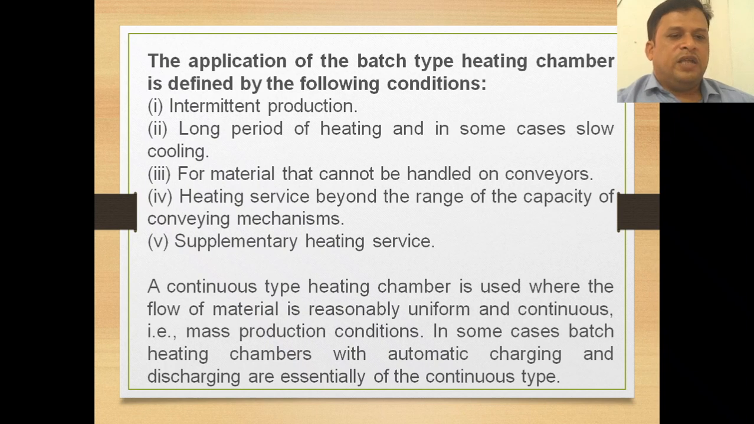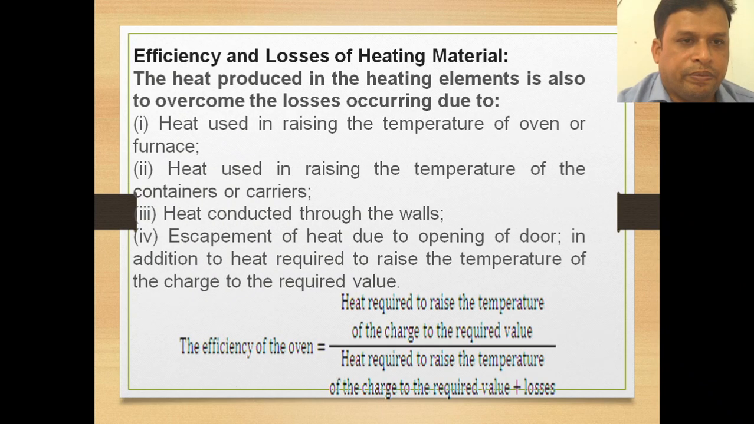And a continuous type heating chamber is used where the flow of material is reasonably uniform and continuous, that is mass production conditions. In some cases, batch heating chambers with automatic charging and discharging are essentially of the continuous type only. So continuous type is nothing but a heating chamber used where the flow of material is reasonably uniform and continuous. Continuous means the continuous production under mass production conditions, and batch type means where we require the heat transfer or the heating for a number of batches, which is called batch type of heating.